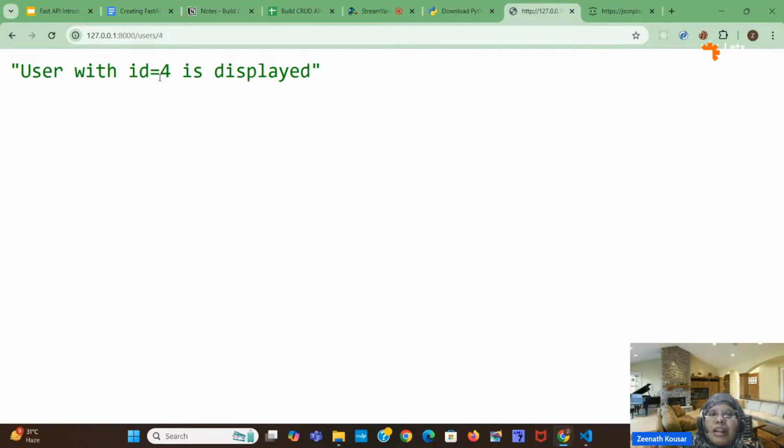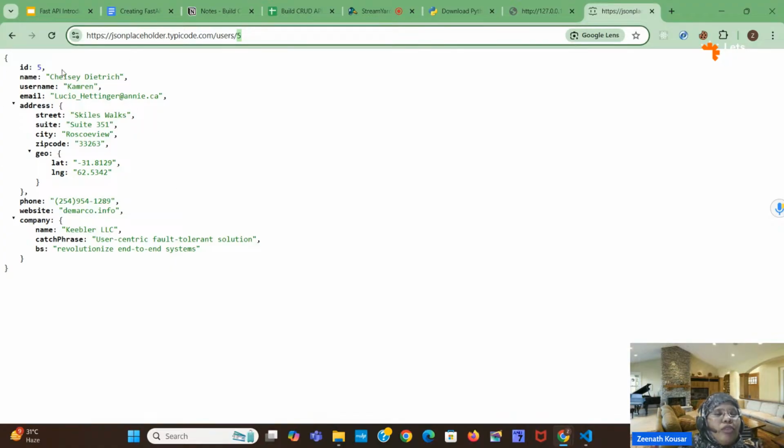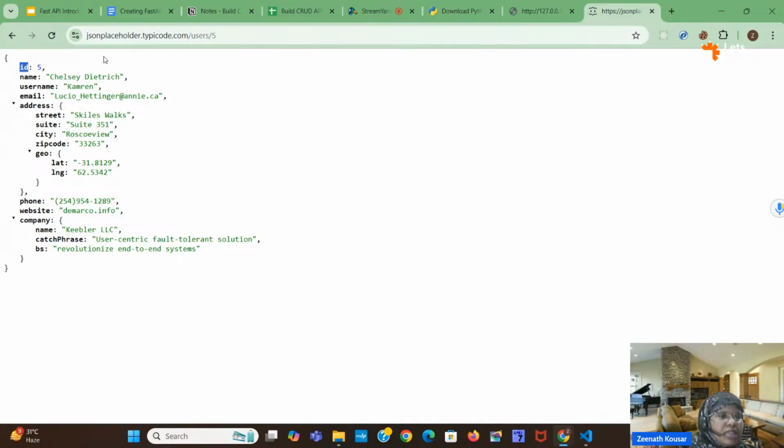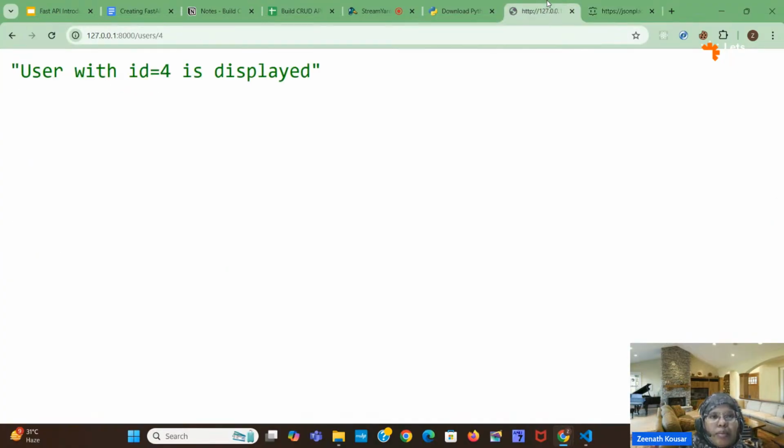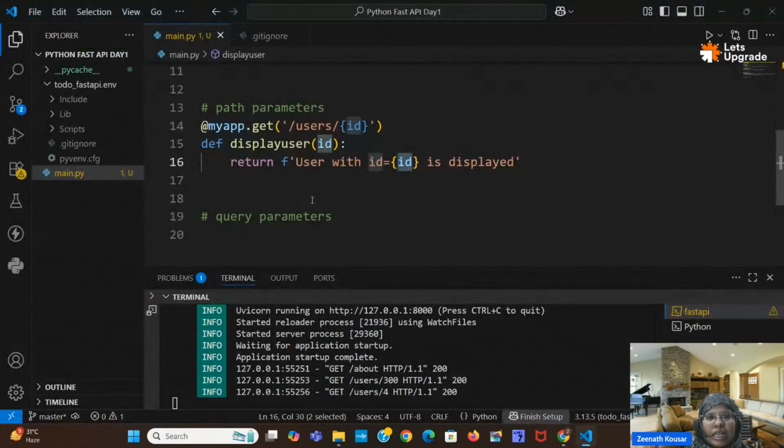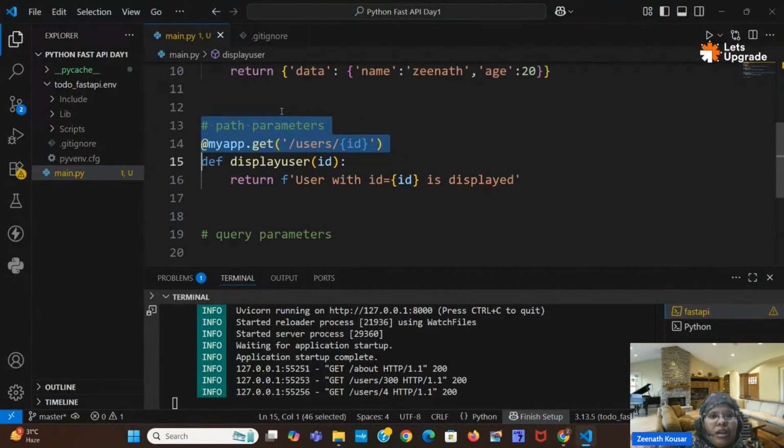Next, after attaching it with the database, we can compare here, like user id equal to 4, then get the user details. If I give 5 here, then it will compare this id with this id. Whatever I am writing here in the path will be compared with this, and it gets returned. That we will implement later. First, this is the path parameter. Hope this is clear.